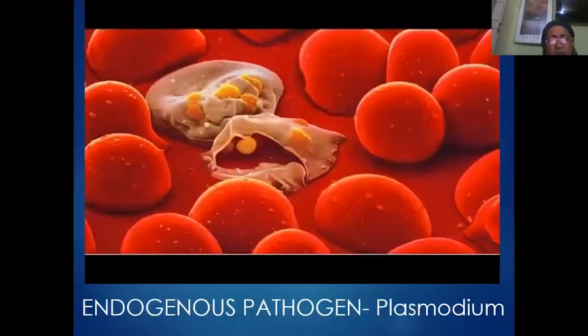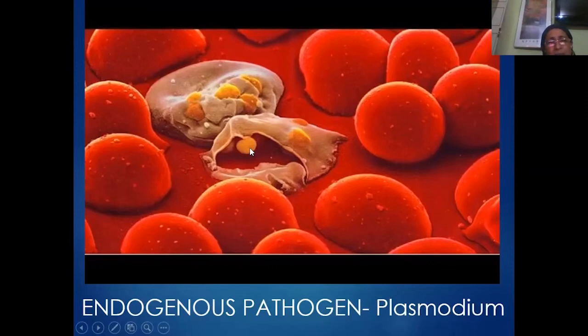This is another beautiful slide showing the multiplication of Plasmodium, which is an intracellular pathogen. It will go into the RBC cell. It invades the RBC cells. It will eat away the RBC cells and multiply itself. After its multiplication, it will try to destroy or lyse the plasma membrane of RBC cells and release the various forms. The same mechanism is involved in the multiplication of viruses also, including the coronavirus.